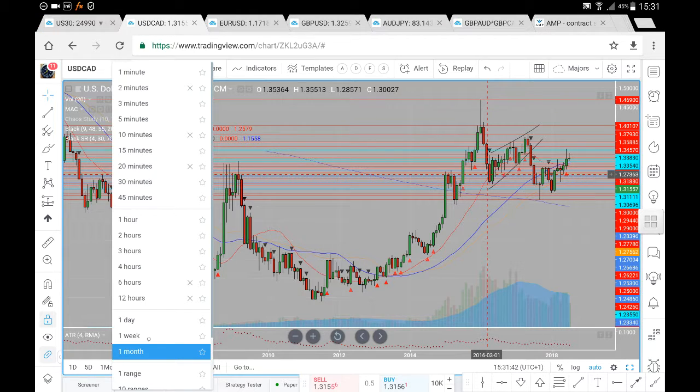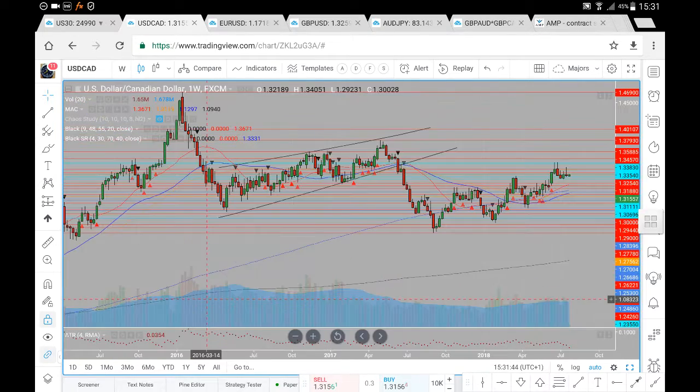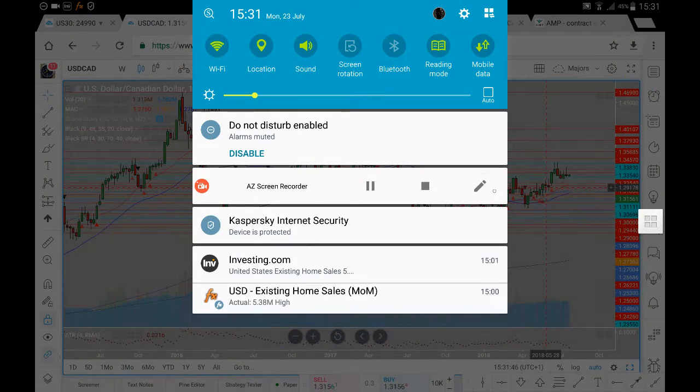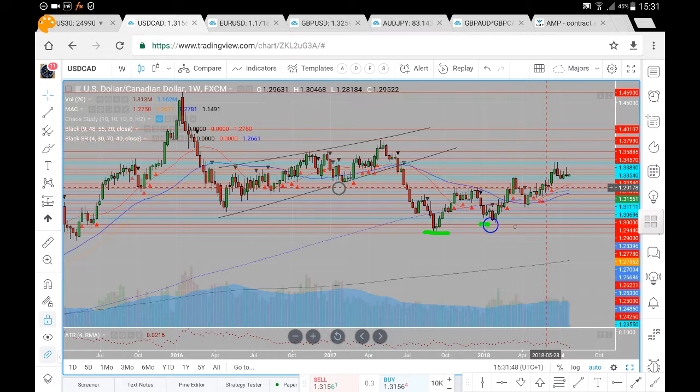What we'll do now is have a look here at the weekly chart. So here on the weekly chart of US dollar CAD, we have our lows, we have higher lows, we have higher lows still. We've had this strong move to the upside towards our 33.83. We've had a bit of a pullback and consolidation.